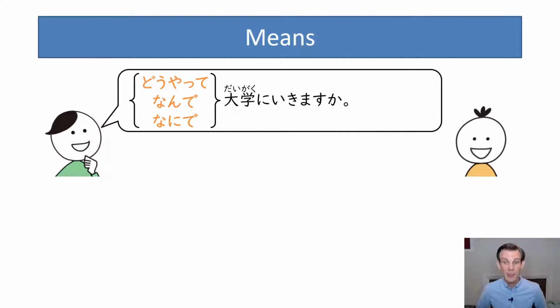Nande and nanide is more like by what means. So it's literally asking for the mode of transportation. Nande can also mean why, depending on the context. So if you want to be the most clear that you're talking specifically about a mode of transportation, how do you get there? In this case, you would use nanide. But any of these is fine. And in the context, any of them would be understood as asking, how do you get to school?